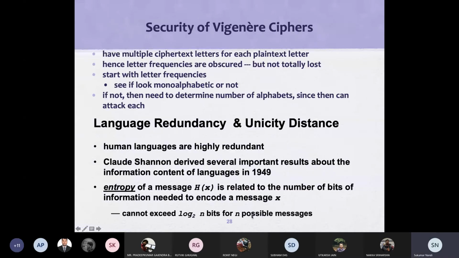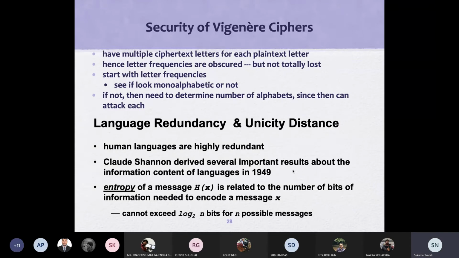So let us see some mathematics. What is language redundancy and unicity distance? It is not available in books; this part is extra here. As we mentioned, human or natural languages are highly redundant.